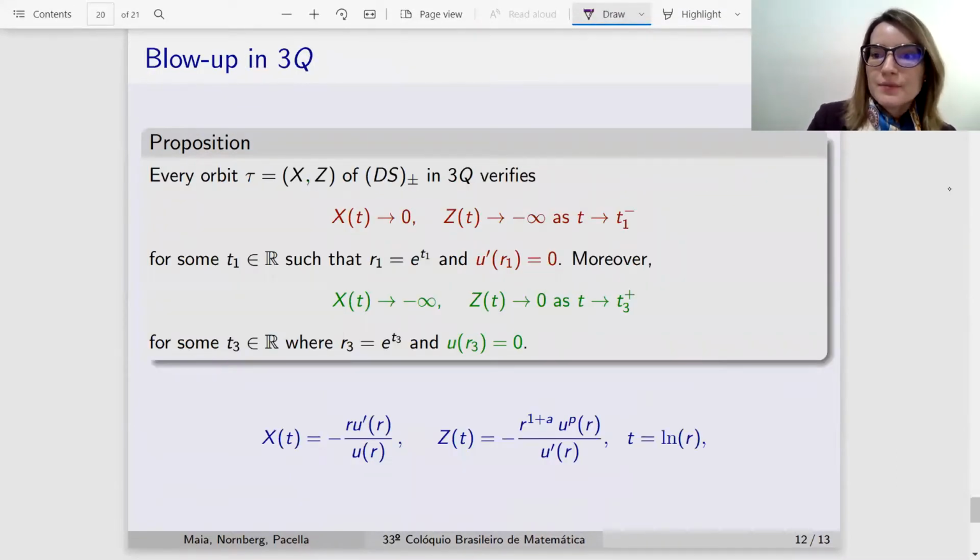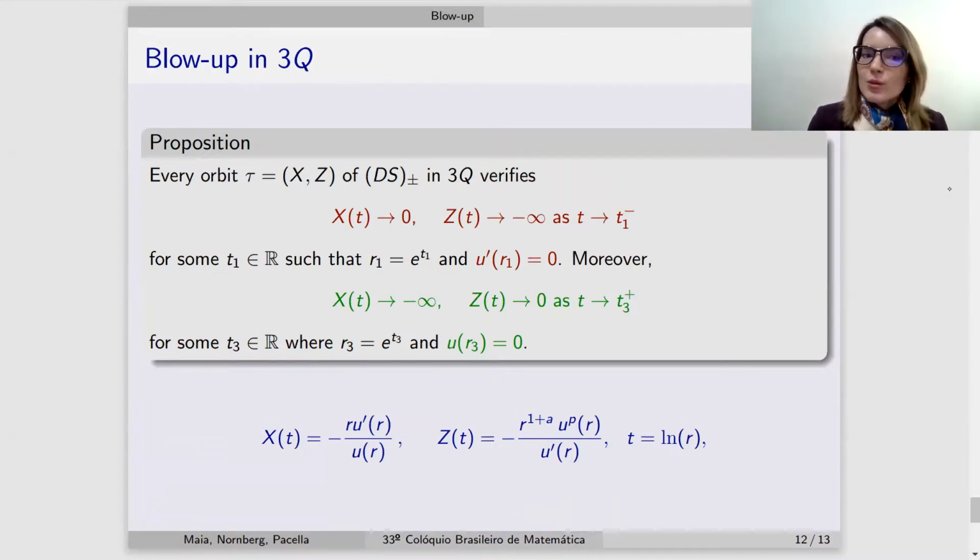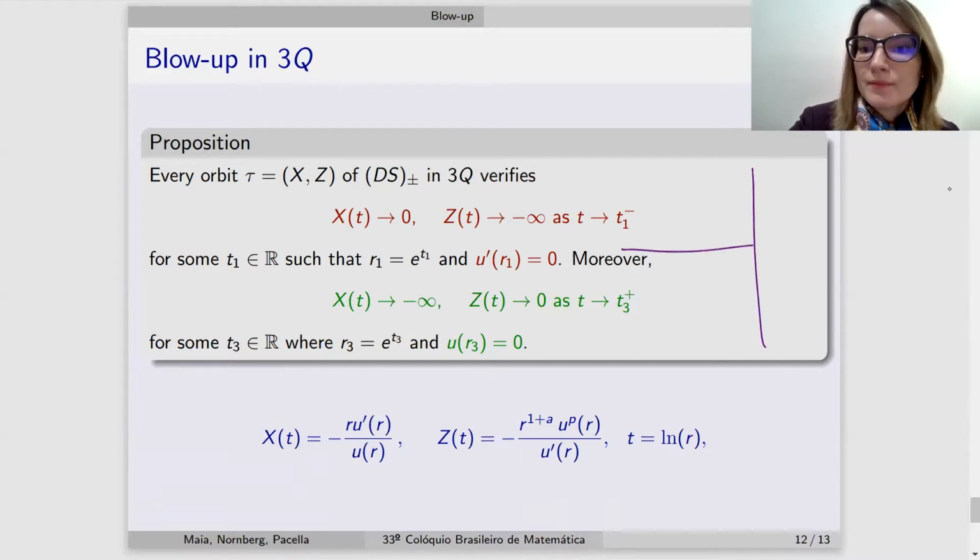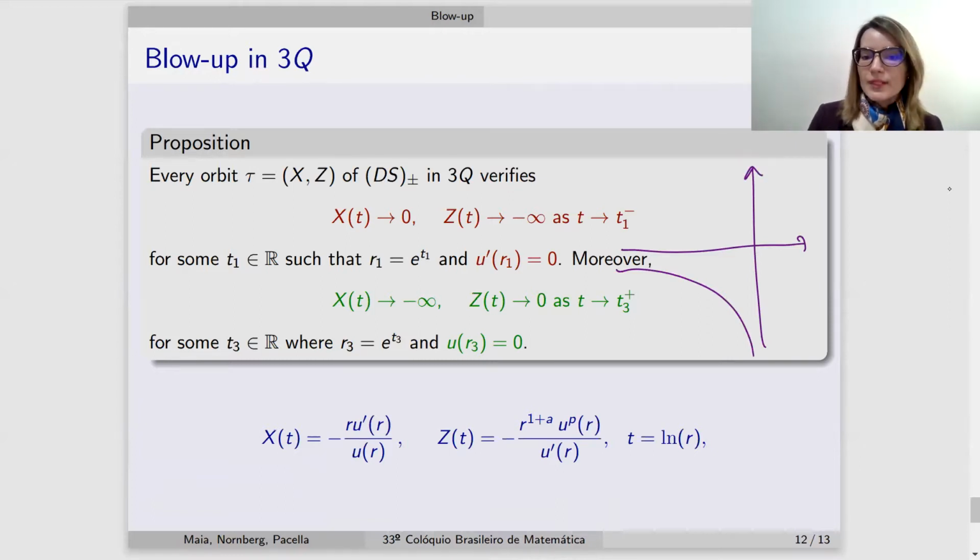And continuing, we can also characterize in the same way the blow-ups in the third quadrant. Recall that the vector field always points to the right and down.